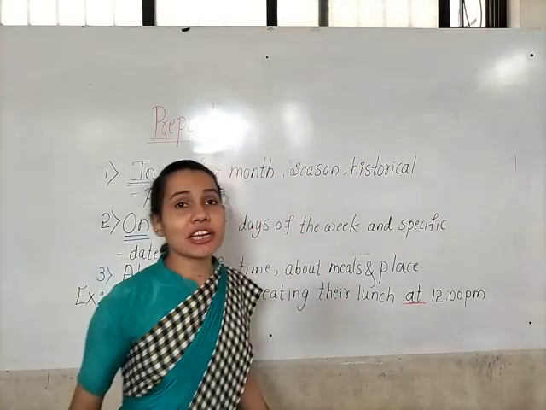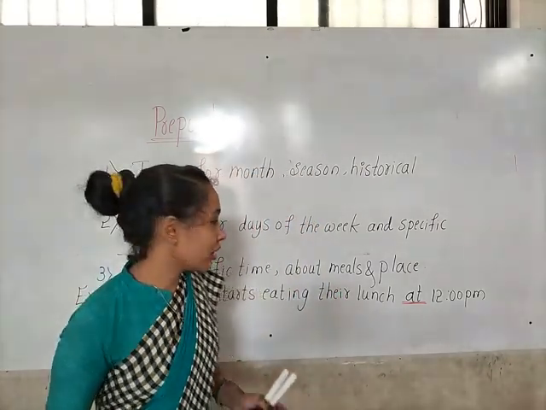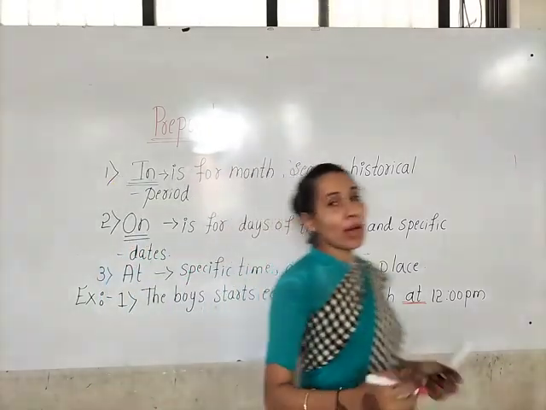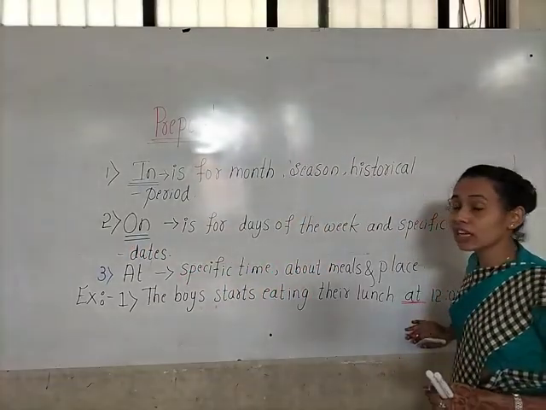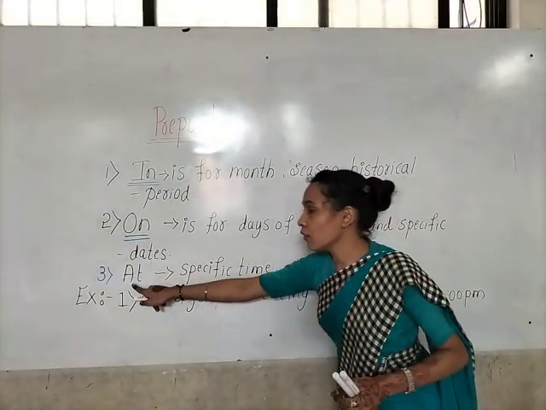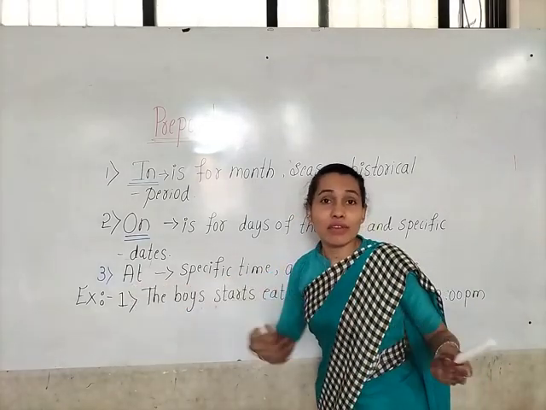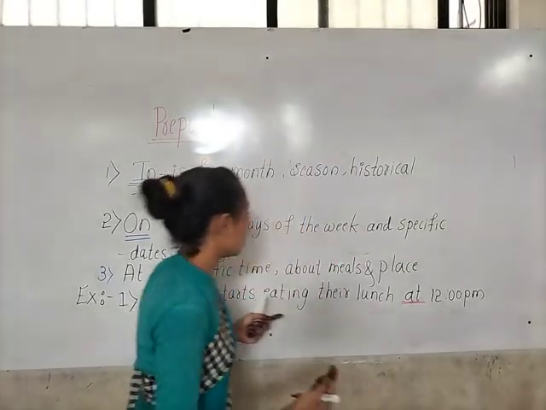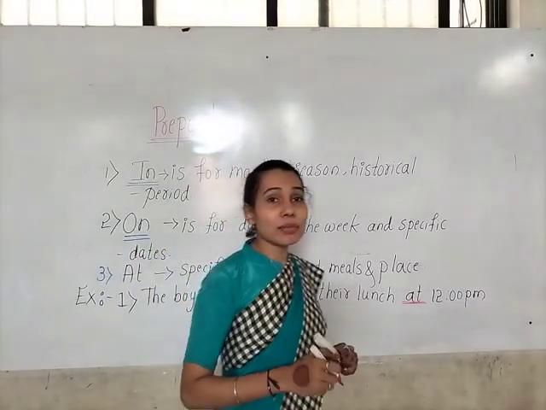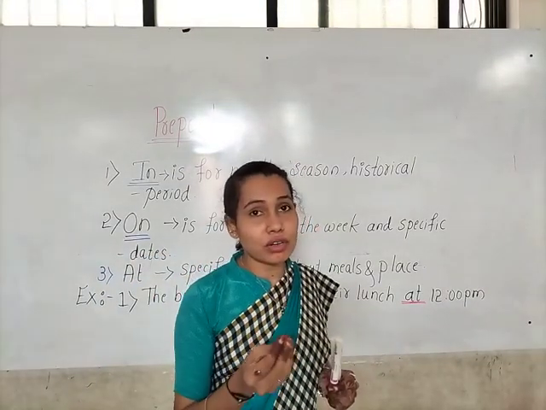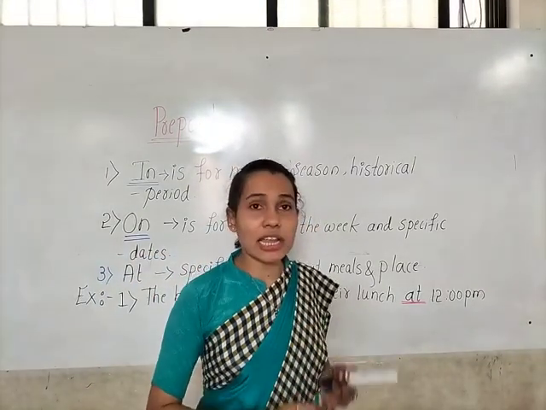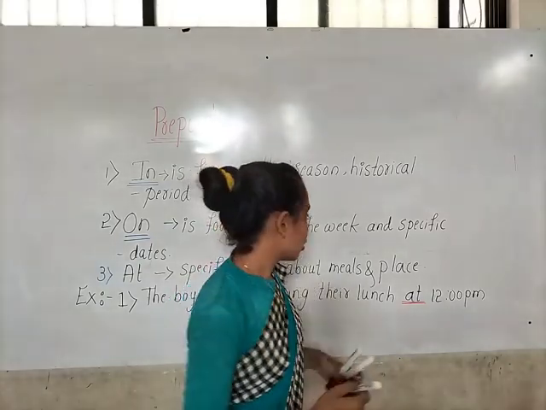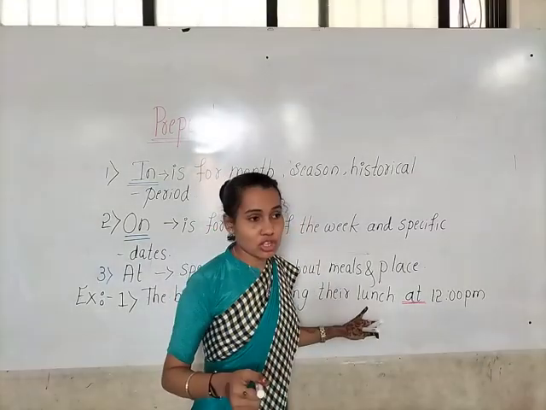Why have we used at here? Why, children? Because we are talking about the specific time. When do we have to use at, children? When we are talking about the specific time and meals. Meals means having food, whether it is breakfast, lunch or dinner. So here we are talking about lunch, isn't it?